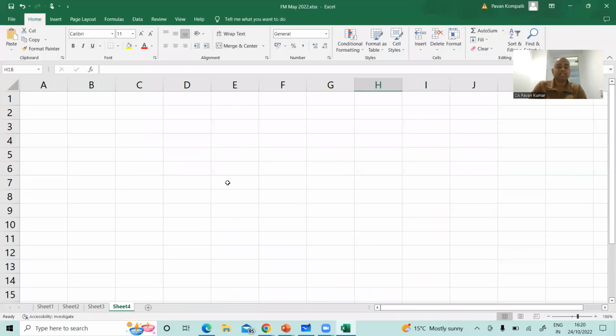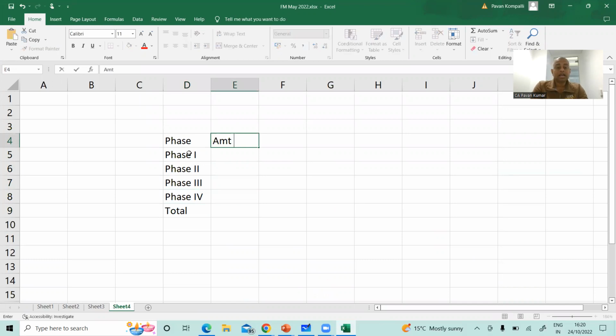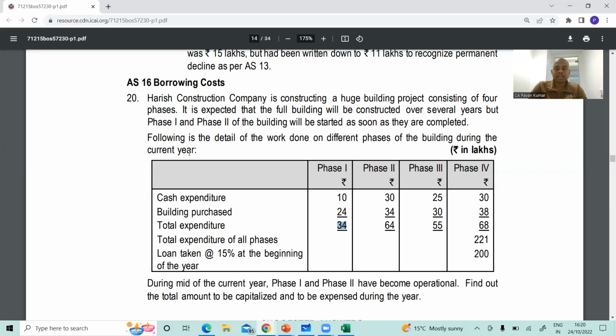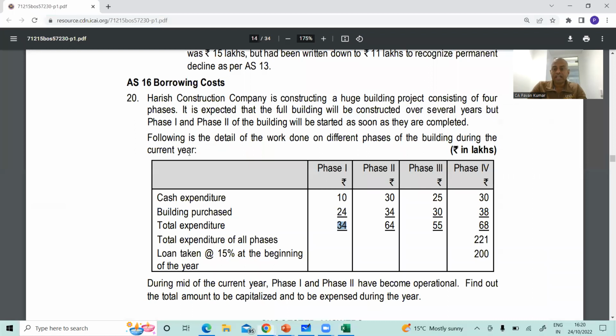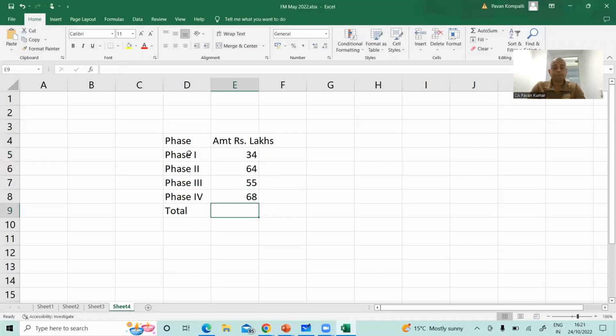Let us take it in one Excel sheet. Phase 1, phase 2, phase 3, phase 4, total. So this is the part of the project, and this is the amount in rupees lakhs. What is the amount they said? 34, 64, next one is 55, next one is 68. So total 221. Correct. So they have given a total of 221.